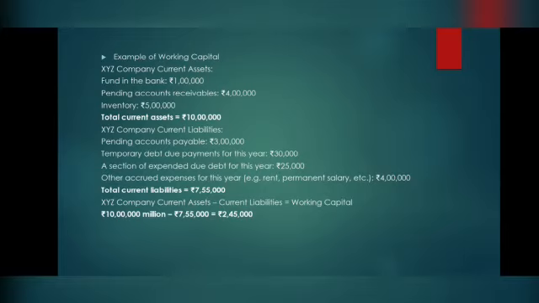Here is an example of working capital requirement. That is XYZ company's current assets is given, and the total current assets comprise of funds in the bank, pending accounts receivables and inventory. It costs about 10 lakhs and the current liabilities are costing around 7,55,000. So the total working capital requirement of a company is calculated as current assets minus current liabilities, that is 7,55,000 minus 2,45,000. The resulting answer is called the working capital requirement. So it is a very important one.